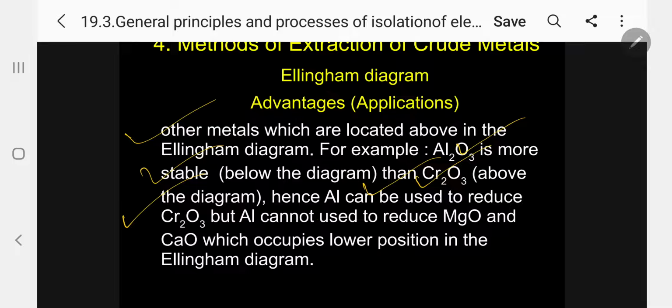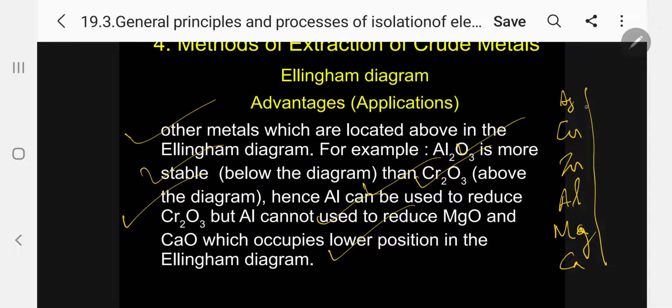But aluminum cannot be used to reduce magnesium oxide and calcium oxide, because magnesium and calcium are below, while aluminum is above, occupying a higher position in the Ellingham diagram. This you must know. The order you have to memorize: calcium, magnesium, then aluminum, zinc, then copper, silver, like that.